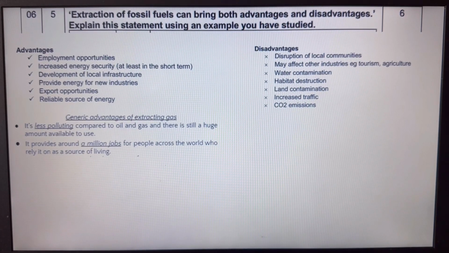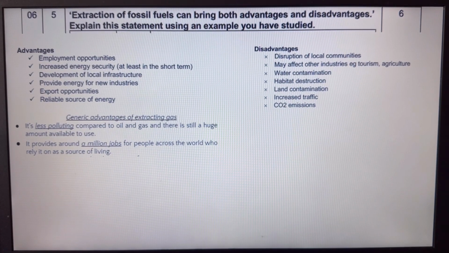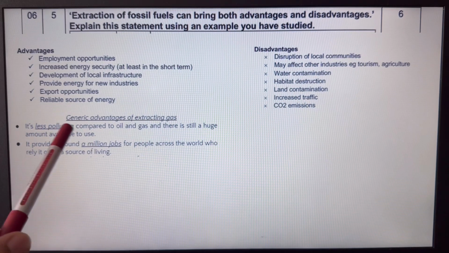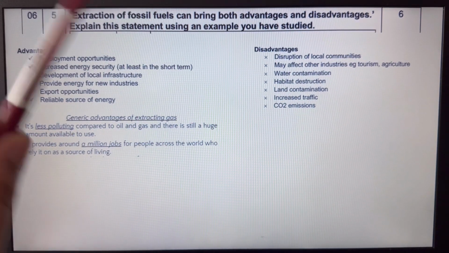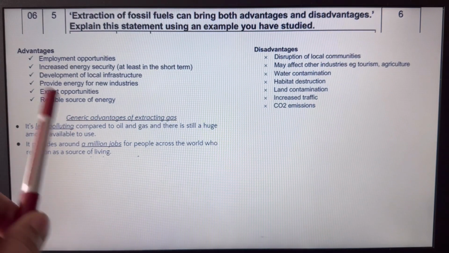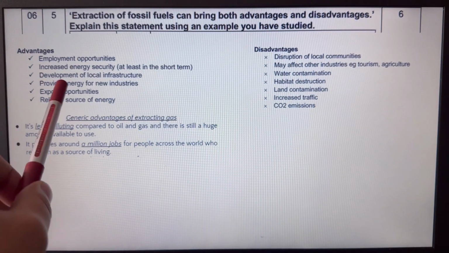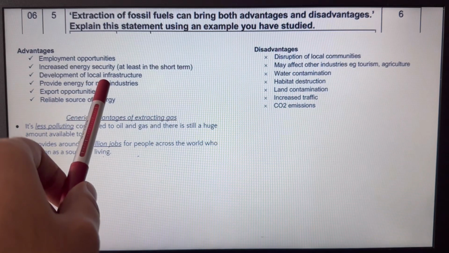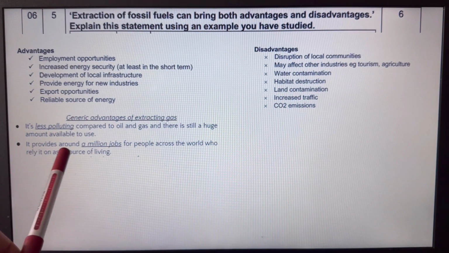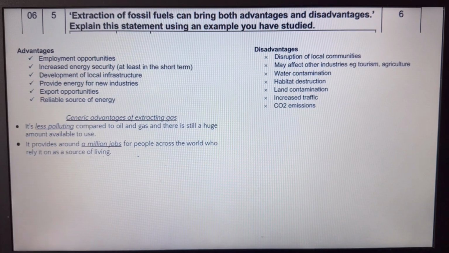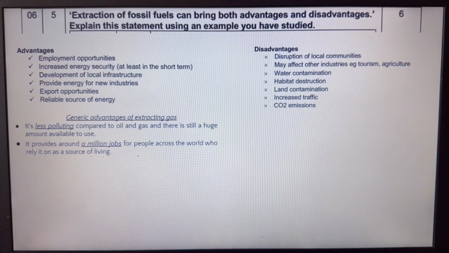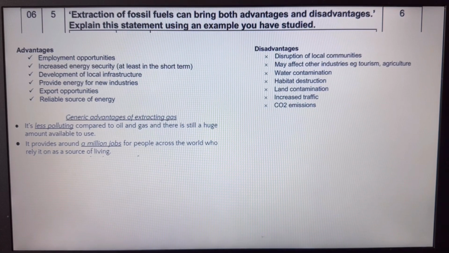This is from our mind map that I've shared out with everyone. So a generic advantage will be like, actually it's less polluting compared to oil and coal. There's huge amounts available to extract and use, and therefore I would explain how it can really support industries and factories. And also it provides around 1 million jobs around the world, and you can easily explain that, say how that helps lots of locals earn an income, especially in LICs, NEEs.